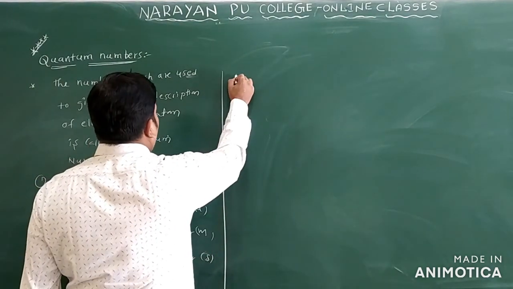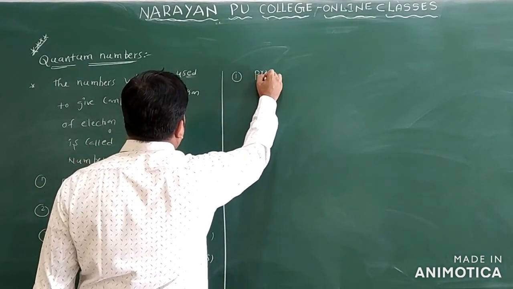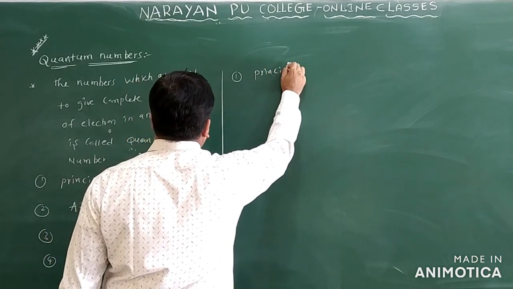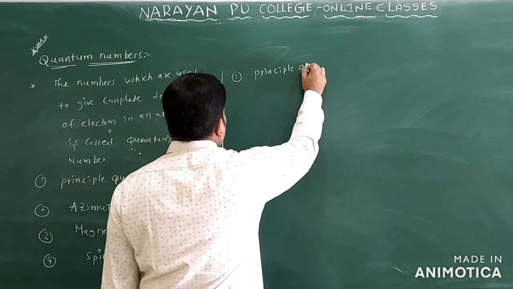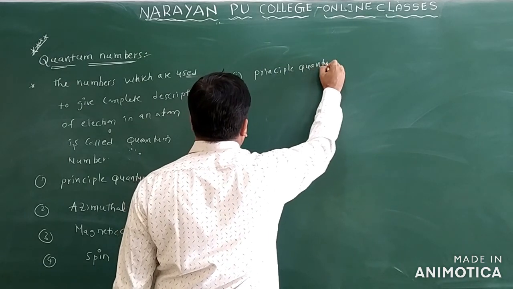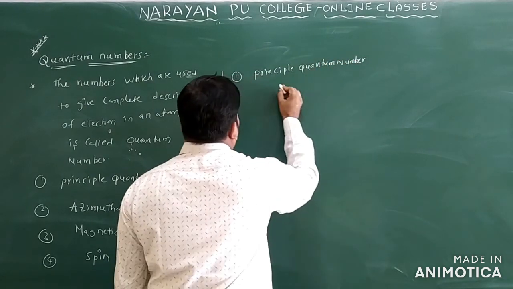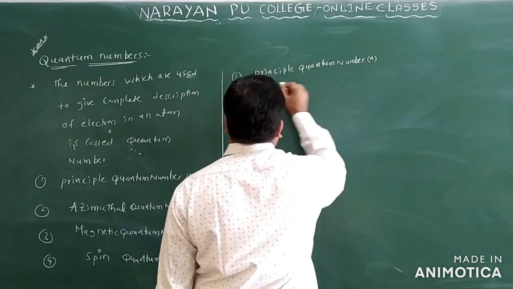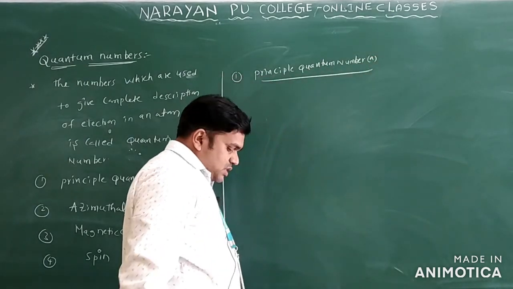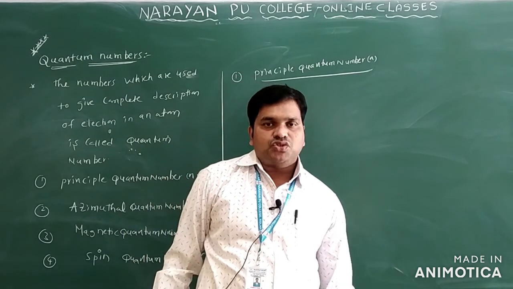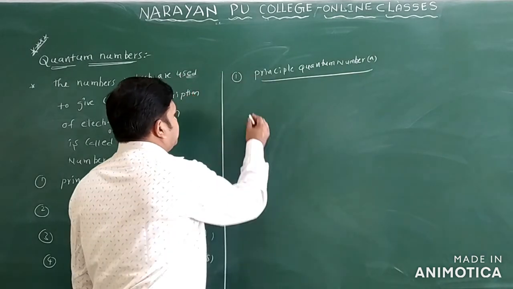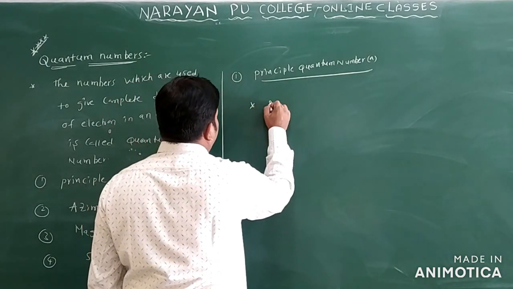In the first one we have the principal quantum number, denoted by what? n only. So what does this principal quantum number tell about? Who proposed this principal quantum number? It was proposed by Niels Bohr.